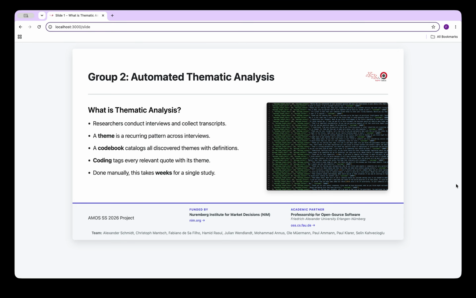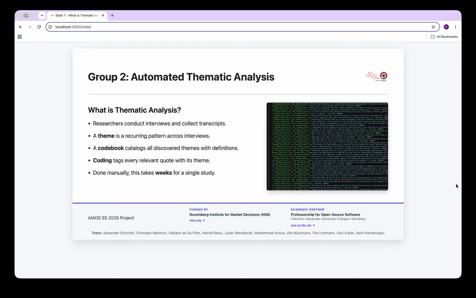Social science researchers conduct interviews to understand how people think and feel about a topic. For example, our dataset is about how people feel about AI and its impacts on jobs, security, and daily life. After collecting those interviews, they need to find recurring patterns, which we call themes, and organize them into a codebook, which contains all the definitions and descriptions of a theme.